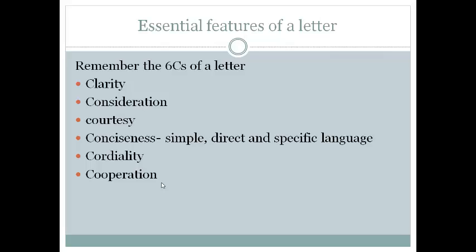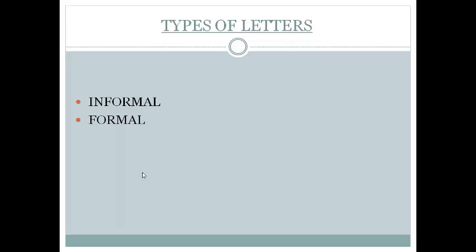When you are replying to someone, you have to mention, okay, we understand your problem, we will send within the date, like that. You have to understand and write like that. So these 6 C's are very important while writing a letter: clarity, consideration, courtesy, conciseness, cordiality and cooperation.